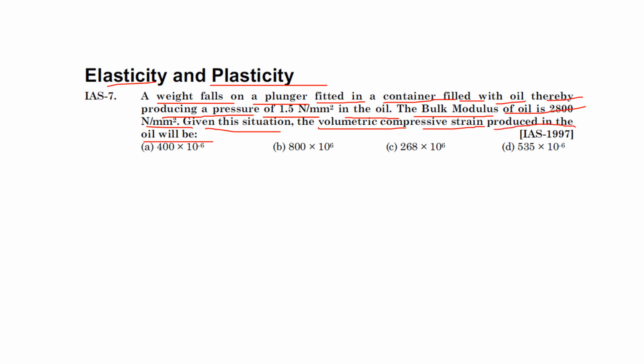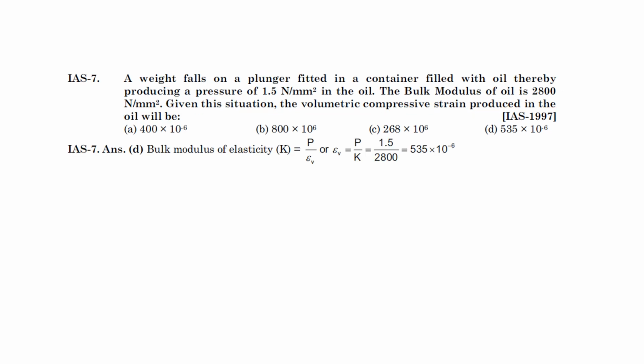Okay, the volumetric strain की बात है. So it's nothing but, see, the bulk modulus of elasticity is what? That is K is P by volumetric strain. Okay, so we can write, volumetric strain, that is epsilon V is P by K. Okay, this is P, this is K. So both is given, P is given, K is given. Okay, just put here, just divide that, you get the answer. That is 535 into 10 minus 6. So its answer is D.